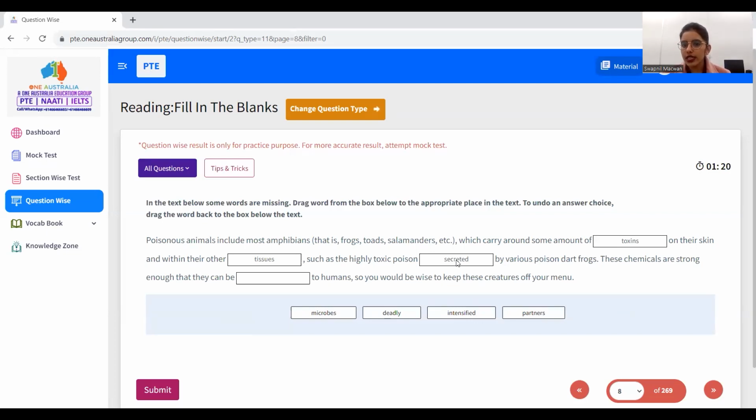Secreted means releasing something. These chemicals, this poison, these toxins, are strong enough that they can be ___ to humans. The poison is very harmful for humans. So out of these four options, the harmful-related word is deadly. The poison is very deadly to humans. Yes, all correct.